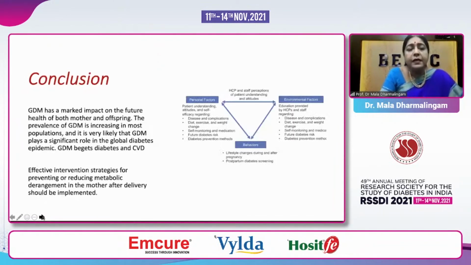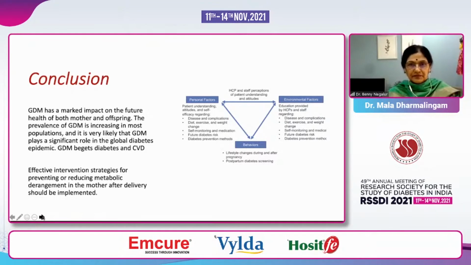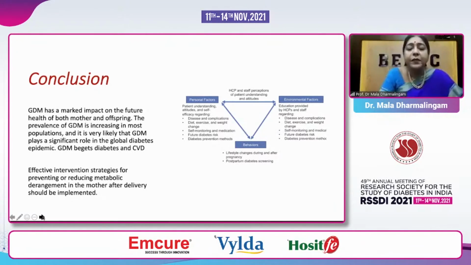So to conclude, gestational diabetes has a marked impact on the future health of both the mother and the offspring. The prevalence of gestational diabetes is increasing in most populations and definitely in the Asian Indian community. And it's likely that it's going to play a huge role, not only in people becoming more diabetic, which we can ill afford, but also in getting coronary vascular disease or cardiovascular disease. So we need effective interventional strategies for preventing and reducing these metabolic derangements in the mother prior to pregnancy, during it, and even after delivery.